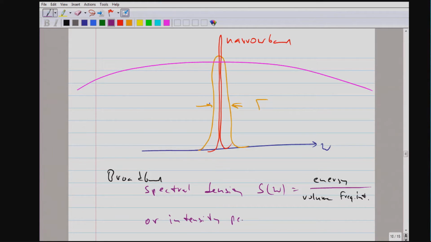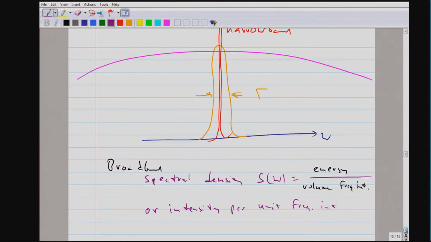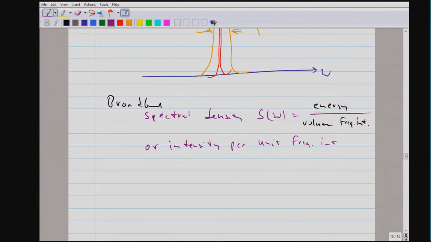So it is intensity per unit frequency interval, which would mean I of omega is the energy density multiplied with the speed of light.